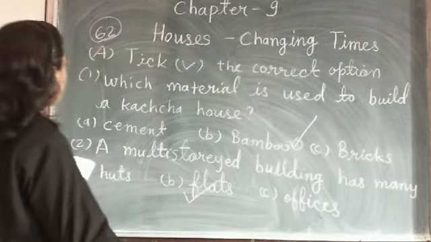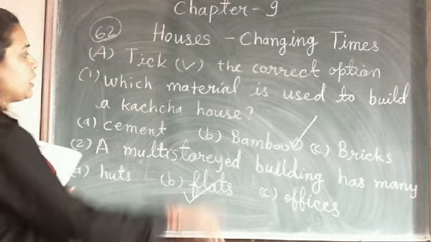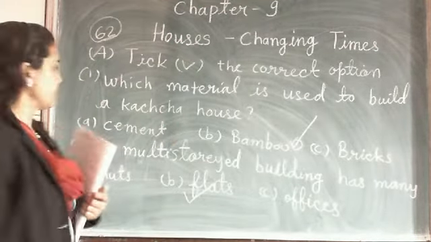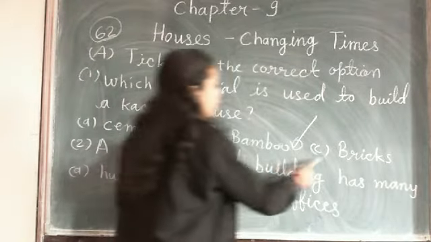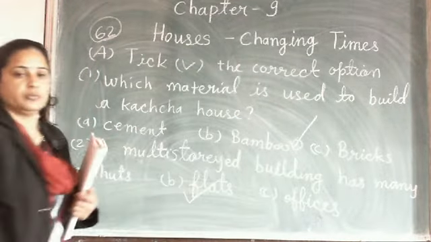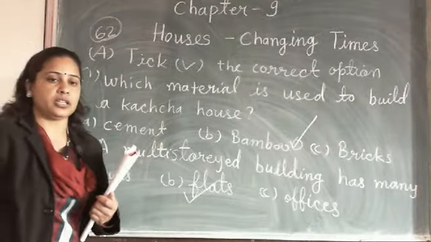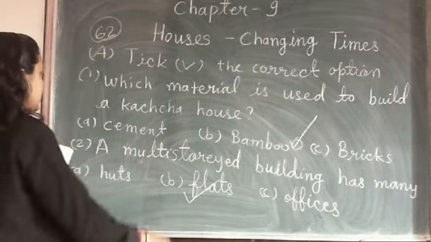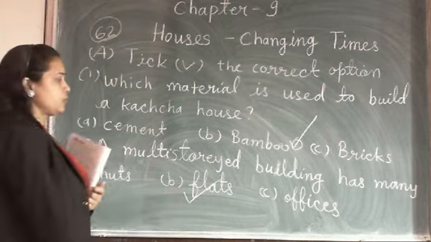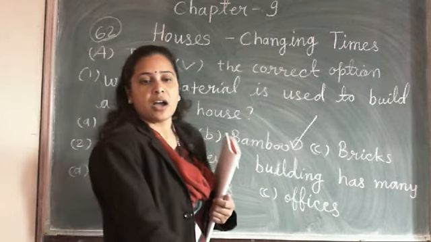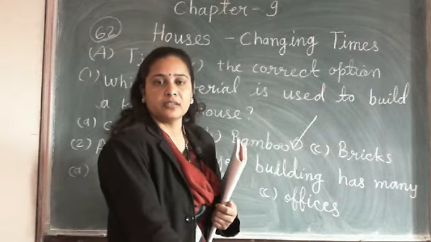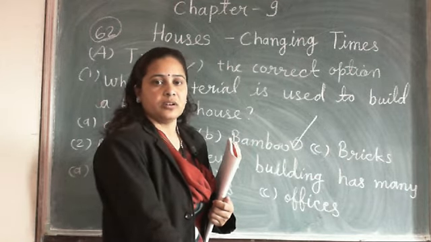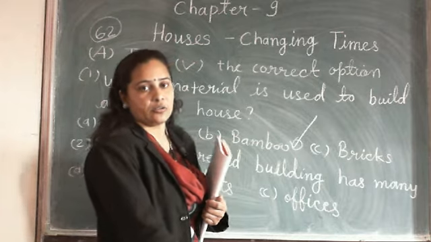Once again I repeat for you. Number 1. Which material is used to build a kacha house? Cement, bamboo or bricks? Bamboo. If you want to build a kacha house, you use bamboo. Clear? And for making a pakka house, we use cement, bricks, iron, glass, wood. So many things we use for making a pakka house.